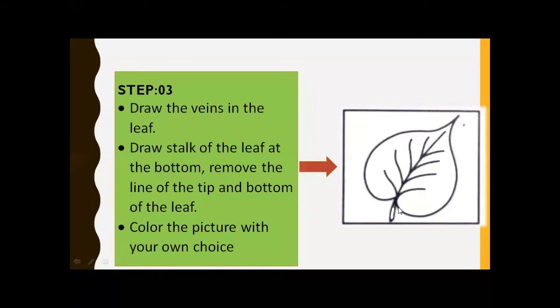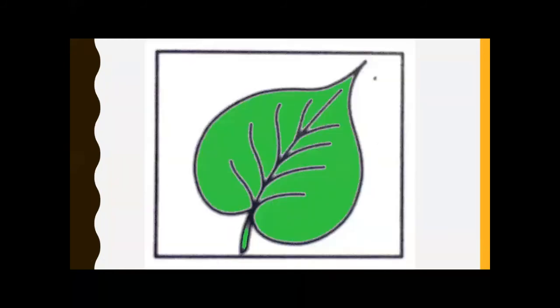of the leaf and color the picture. All of you know the color of the leaf is green, like this. All of you color it with green color. All of you take a screenshot and you can easily draw the diagram.